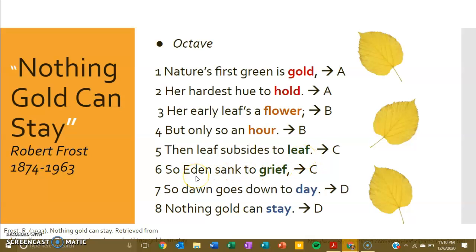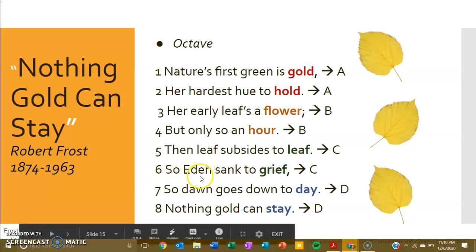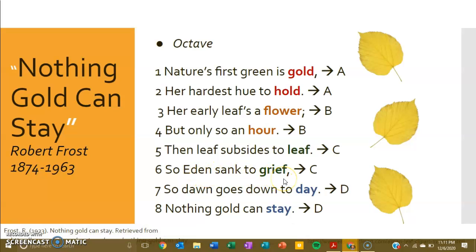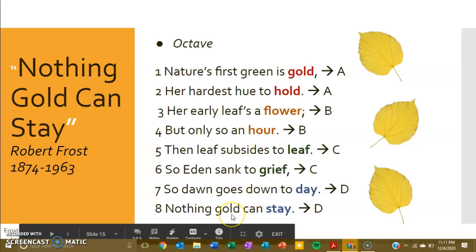And Eden, which is a reference to the Garden of Eden, that's a biblical reference. Adam and Eve lived in the Garden of Eden. The Bible says that they committed a sin and they were kicked out of Eden. So that's saying that this paradise, which Eden was supposed to be, sank to kind of this sadness. So dawn goes down to day, nothing gold can stay.